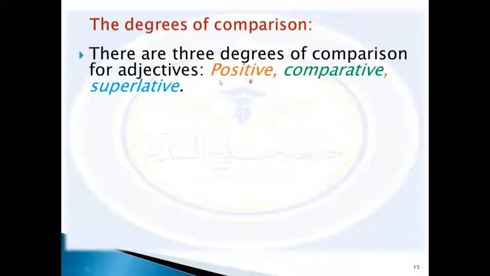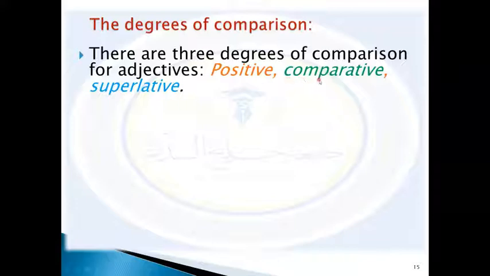The first one is known as positive, the second type is known as comparative, and the superlative form is the third one. We use positive when we use "as" before an adjective and "as" again.